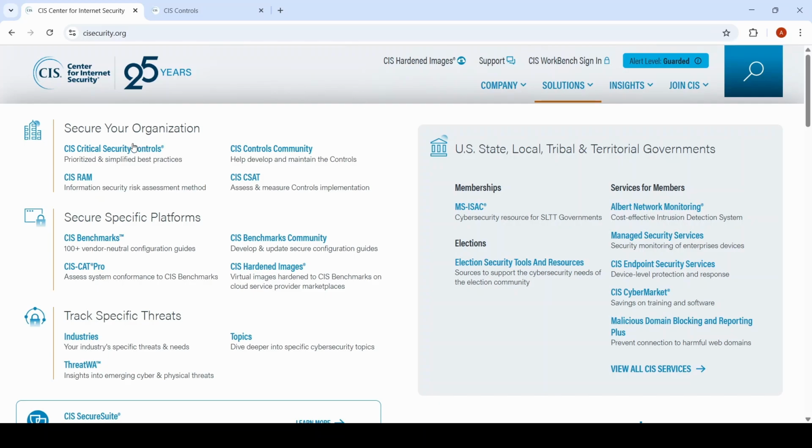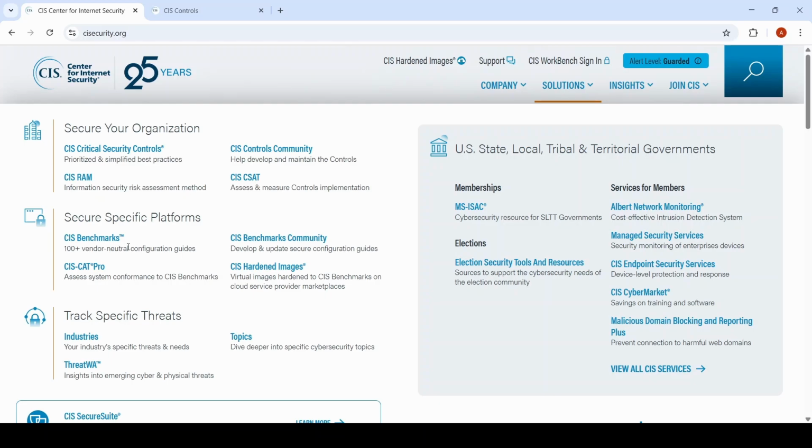security controls just here. There's also the CIS RAM, which is the CIS risk assessment methodology, which helps organizations learn how to perform risk assessments. The CIS Controls community allows you to communicate with others in the community to talk about CIS controls. CIS CSAT is an online tool that helps organizations understand where they sit in terms of how far they have implemented the CIS controls.